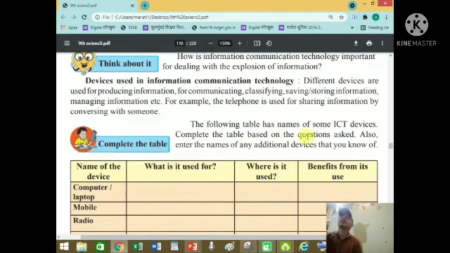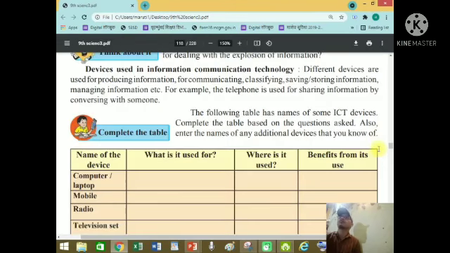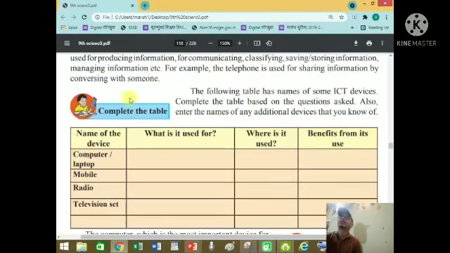Okay, the following table names some of the ICT devices, information communication devices. Complete the table based on the questions asked. Also, enter the name of any additional devices that you know of. Okay, see this. What is in the following table? Each and every current device is included in it. But if you know additional devices, you enter them into this table. Okay.